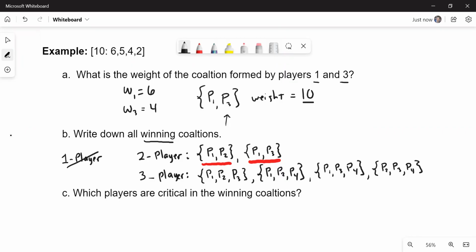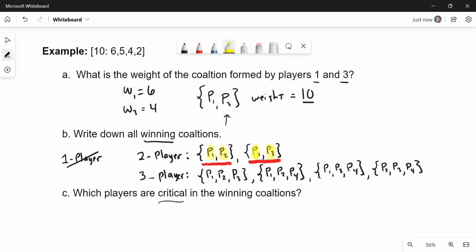Then the question is, which players are critical in the winning coalitions? Remember, that means that if they drop out, there are not enough votes. Well, in the 2-player coalitions, you have to have everybody. I'm going to highlight both of those. Everybody's critical in both of those.